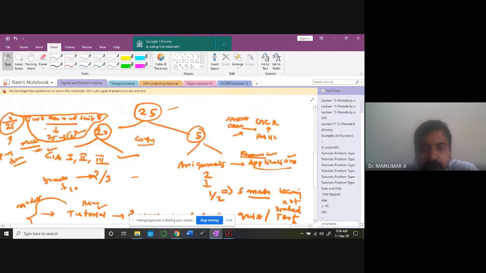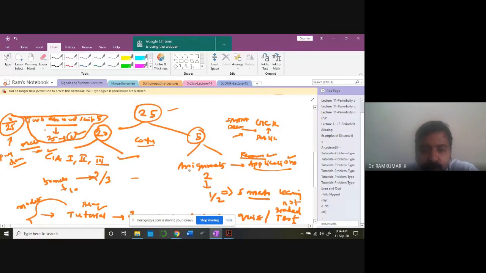But assignments, after 2 units, I'll be releasing one assignment that you need to submit. That will be evaluated for 5 marks. Like that, I'll be giving you 2 assignments: after every 2 units, 1 new assignment. After completing the 4th unit, 1 more assignment. Totally 2 assignments, evaluated for 5 marks each. And the best one out of these 2 will be taken for final assessment. So that's the idea.